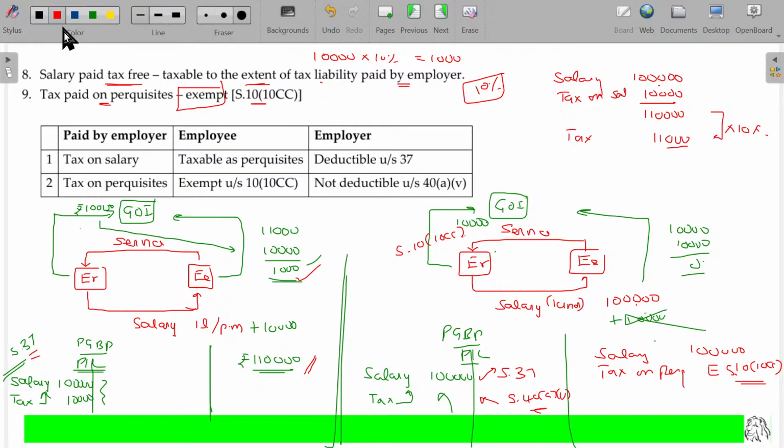So, tax on normal salary in the hands of the employee is taxable as perquisites. An employer can also consider this being the expenses deductible. In case of tax on perquisites, the employee will not consider it for the payment of tax as per section 10 clause 10CC. For the employer, of course, as it is considered as exempted, not income, for you it's not expenses. If it is my expenses, it should be your income. If you are purchasing a note for rupees 100, you spend 100 rupees and the storekeeper will say 100 rupees is revenue. Once revenue is equal to the other's expenses. If he says it's my expenses, it will be his income.